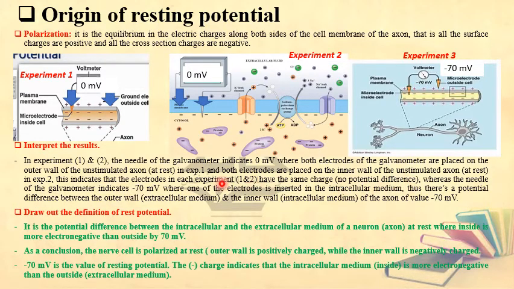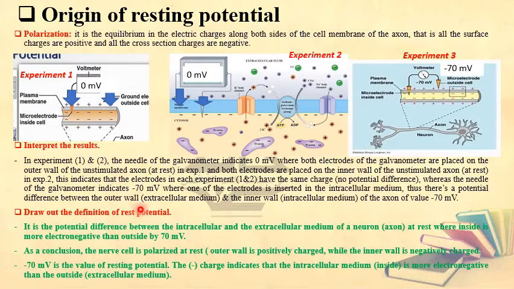Whereas the needle of the galvanometer indicates minus 70 millivolts when one of the electrodes is inserted in the intracellular medium, when one is inside. Thus, there is a potential difference between the outer wall and the inner wall of the axon, and the value is equal to minus 70 millivolts.